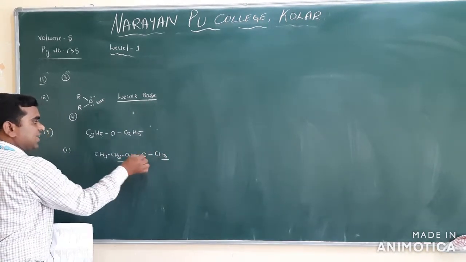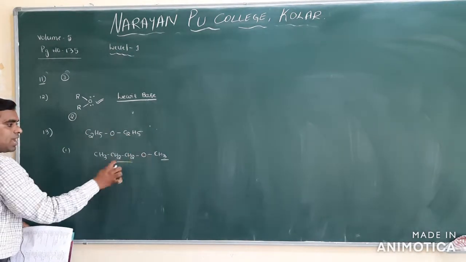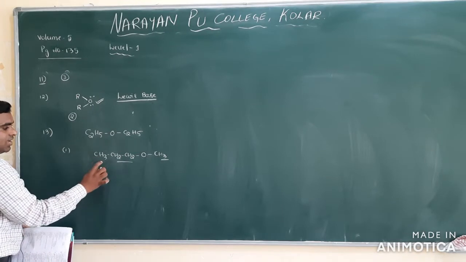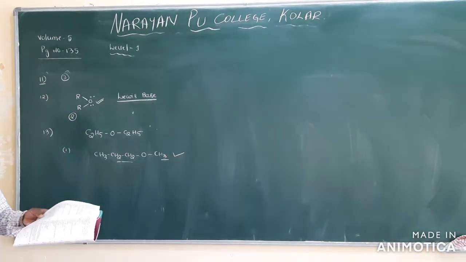Is it an isomer or not? Yes. Here 4 carbons are there, and here also 4 carbons. Hydrogen 10, here also 10. So both are isomers.